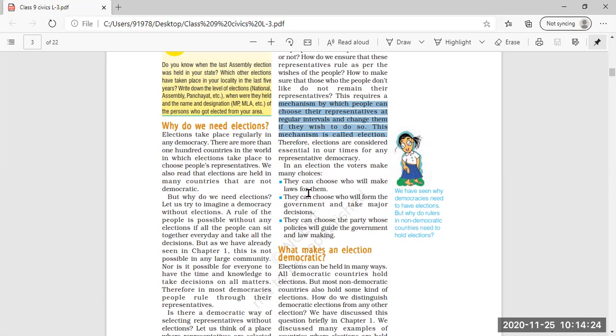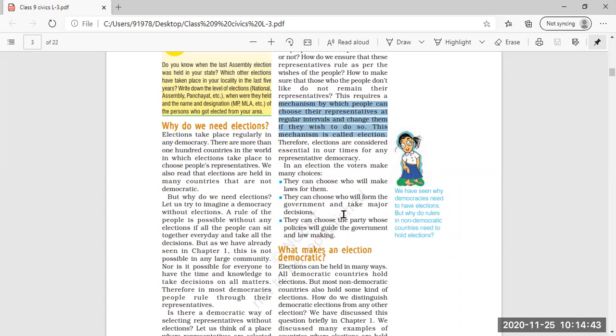In the election, the voters make many choices. They can choose who will make laws for them, they can choose who will form the government and take major decisions, and they can choose the party whose policies will guide the government and lawmaking.